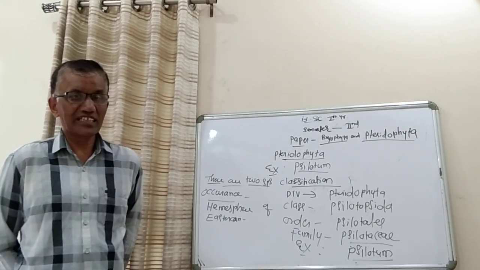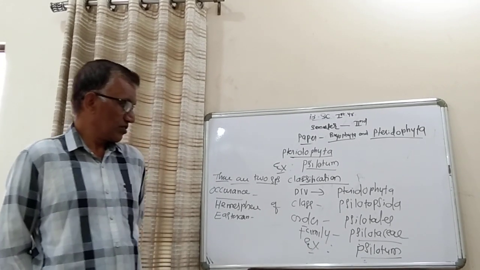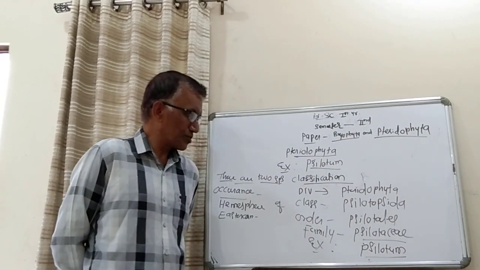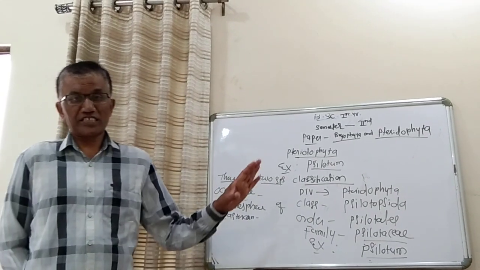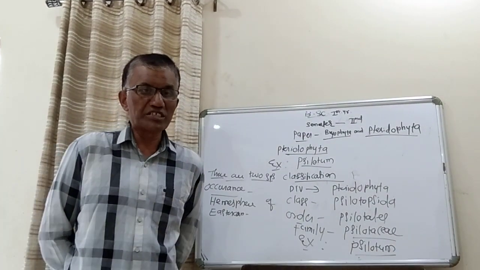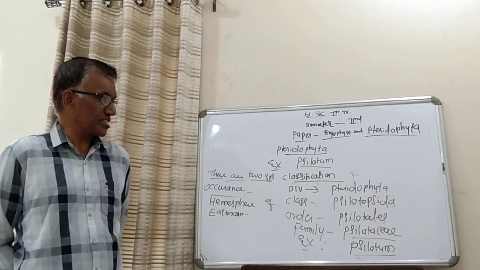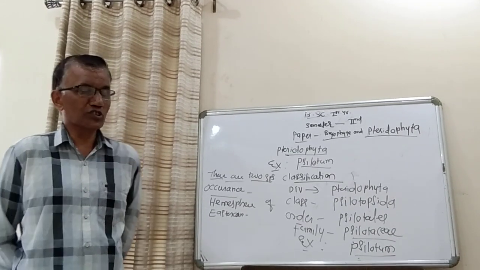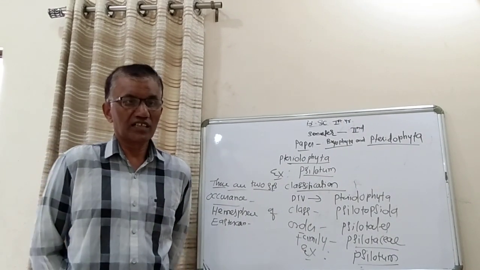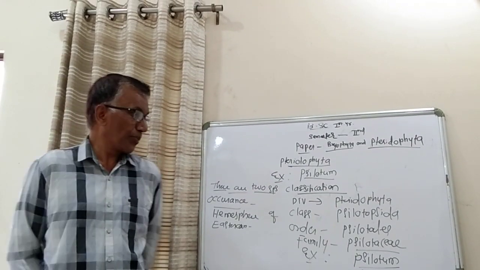The family Psilotaceae consists of only 2 genera, and only 2 species belong to the family Psilotaceae. These 2 species occur in the eastern and western hemispheres. Some species of Psilotum occur in some parts of Australia, and some parts of America. Some species are also found in India.